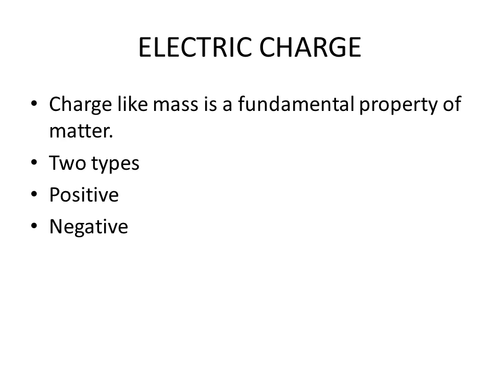Suppose we have a comb. When we rub it on our hair, the transfer of electrons takes place from hair to comb. So it means our hair lost electrons and they were gained by the comb. So our hair gets the positive charge and the comb gets the negative charge.